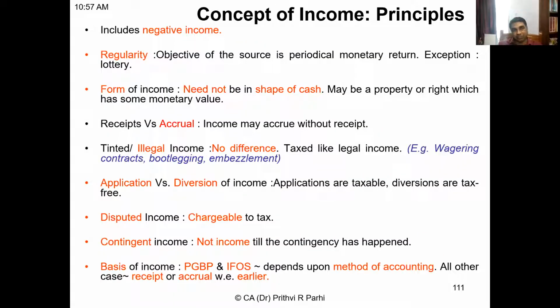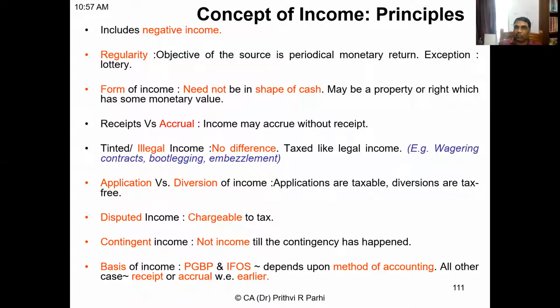First of all, income includes negative income. That means loss is also income. Let us say you have two businesses. In one business, there is a profit of 20,000 rupees. In another business, there is a loss of 5,000 rupees. Both can be merged. You can say the net profit is 15,000 rupees.